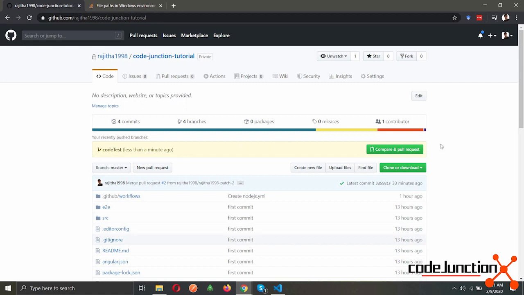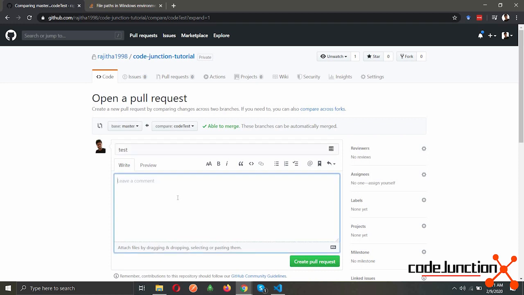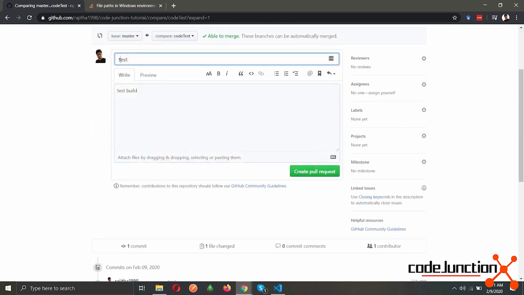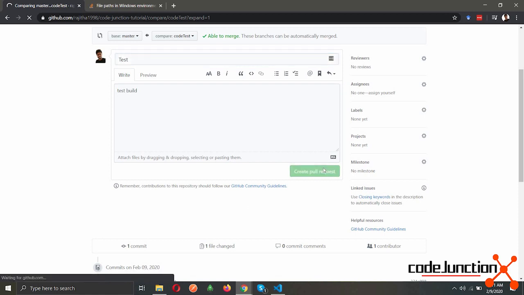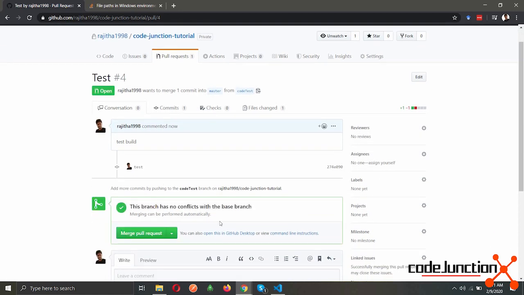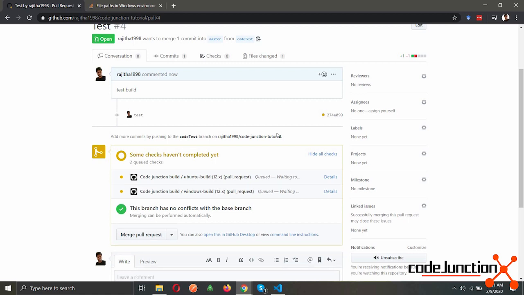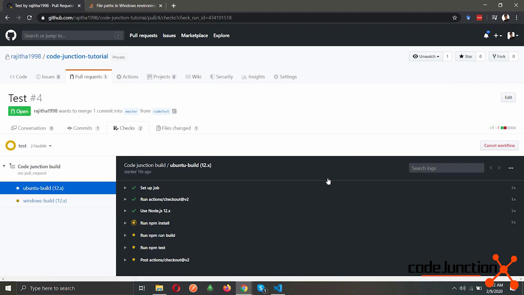So the code test branch got updated. I will be creating a pull request from this branch to the master. I'll put test build as the description, test as the heading, and create pull request. So now you should be able to see two builds running, the Windows one and the Ubuntu one. Windows build started and the Ubuntu build as well. So we are checking the progress of the two builds.